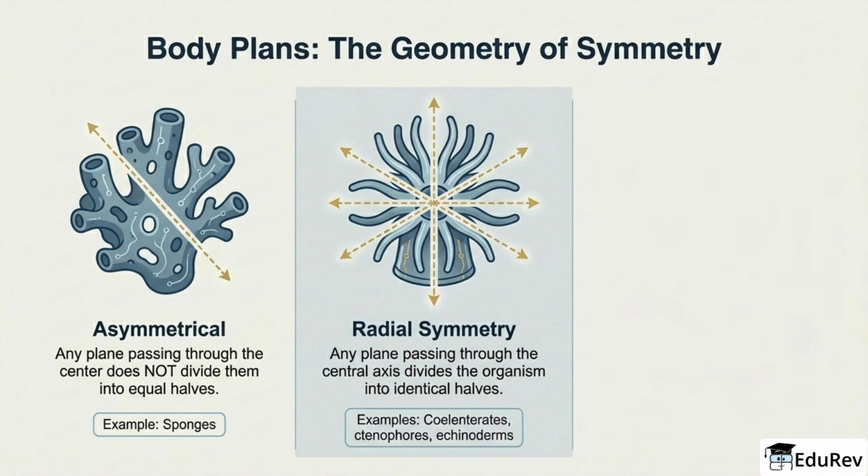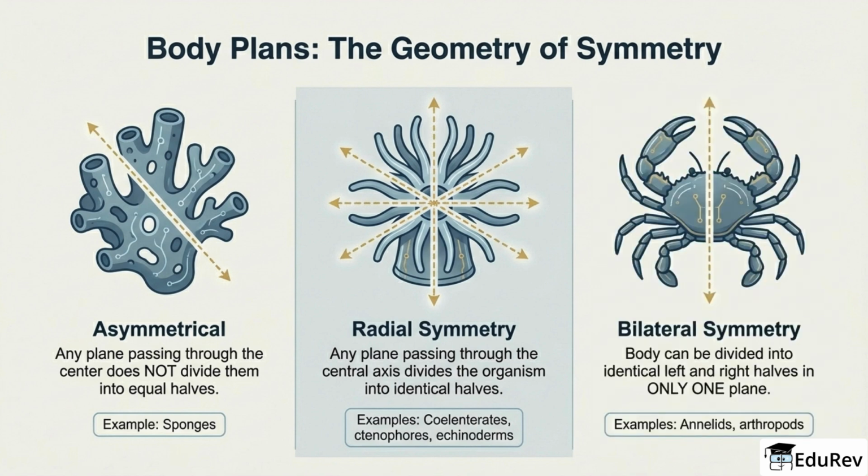Coelenterates, ctenophores, and echinoderms show this. Bilateral symmetry means only one plane can divide the body into identical left and right halves. Annelids and arthropods are the key examples. Here's a trap you need to be aware of. Symmetry is about possible planes of division, not about appearance alone.